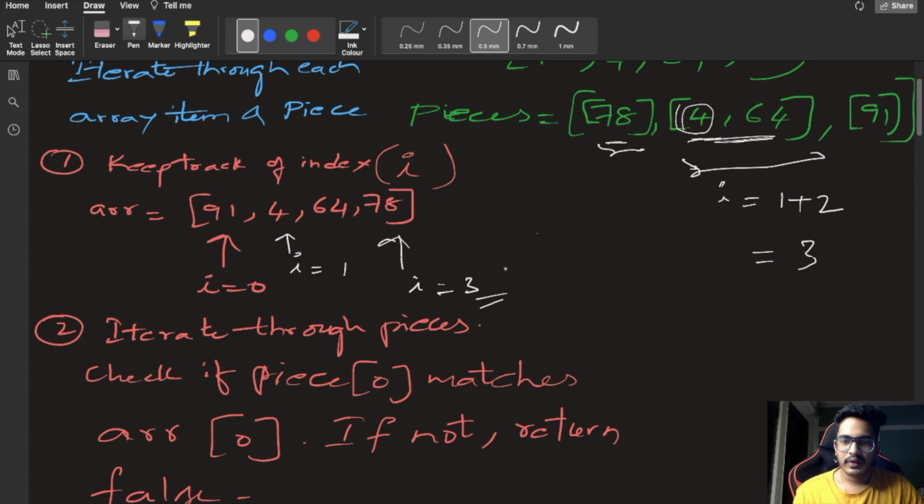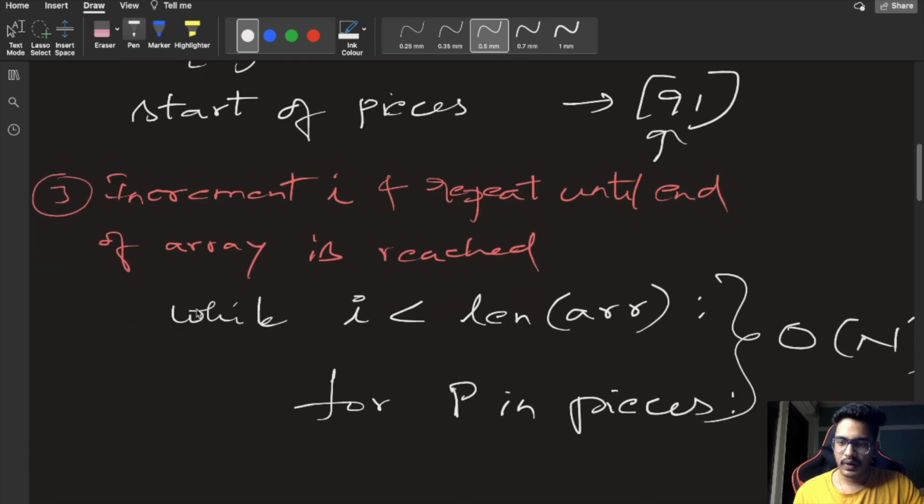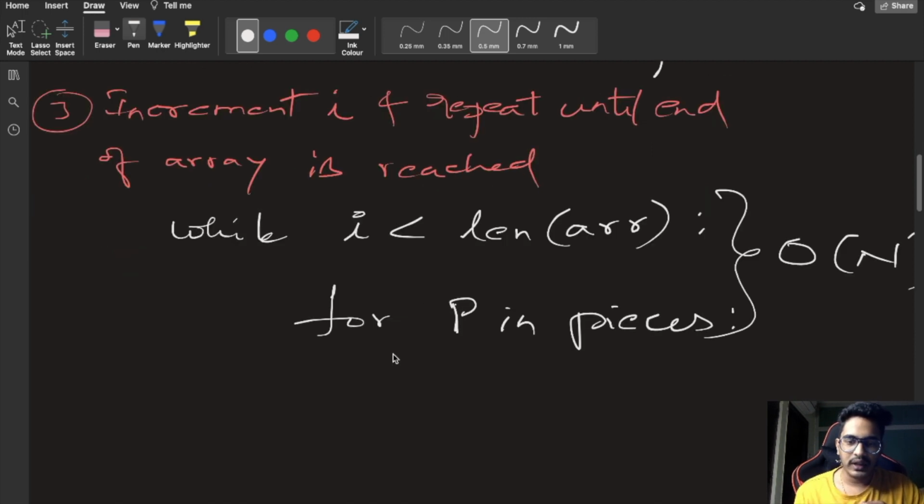Now we will be checking again whether any of the pieces matches this element, as the first element of the pieces. So now this is also matching. In this way we will be incrementing I and repeating until the end of the array is reached. So here there is one while loop: while I is less than the length of the array, we will be checking each and every time whether I is less than the length of the array or not. Next we will be iterating each piece, right?